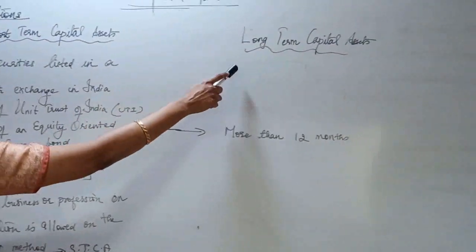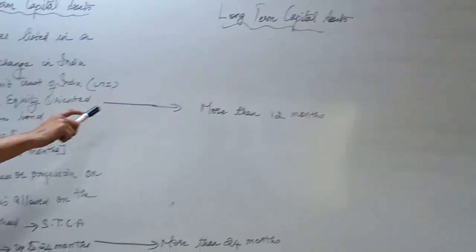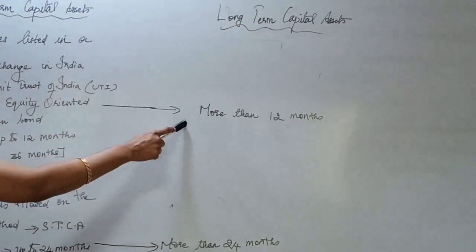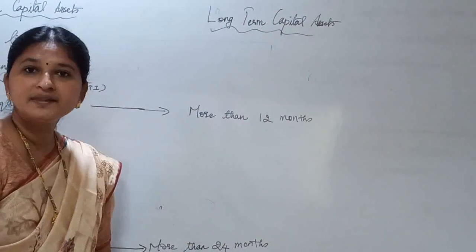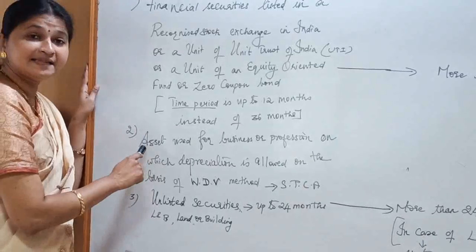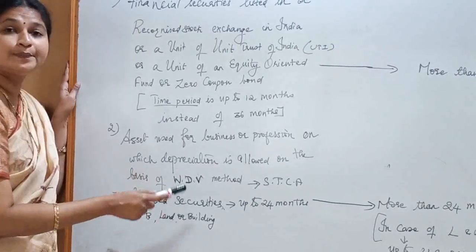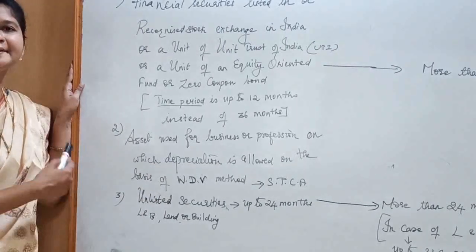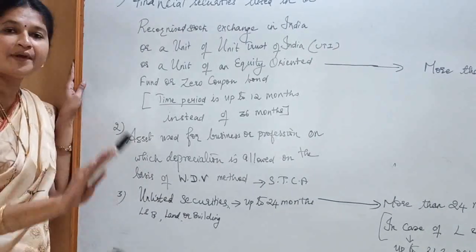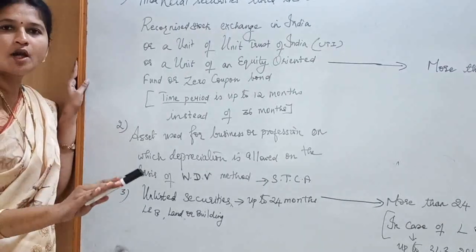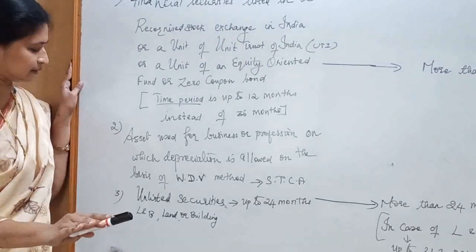In case of long-term assets for these financial securities, the time period must be taken as more than 12 months. Asset which is used for business or profession on which depreciation is allowed on written down value method is always treated as short-term capital asset.